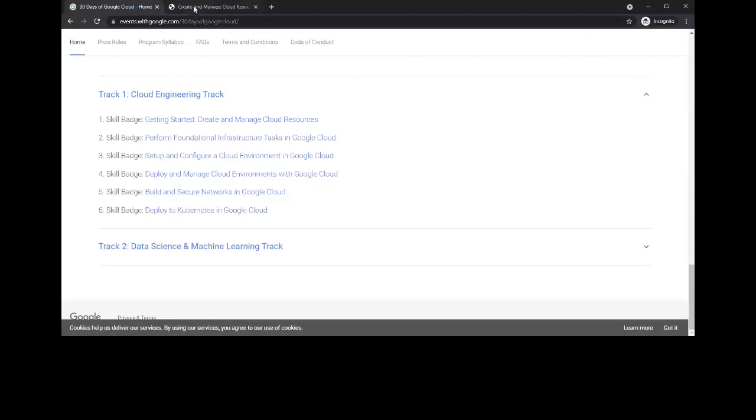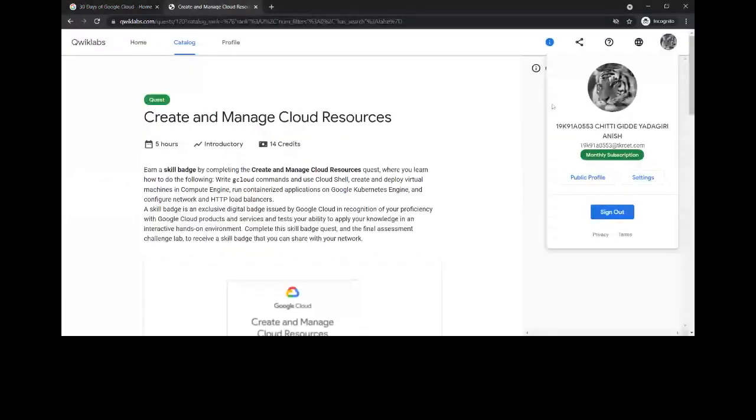One more thing I want to mention, guys: before starting the labs, make sure that you get the monthly subscription. When you click on your profile, you'll see a green monthly subscription button, so make sure that it is present.